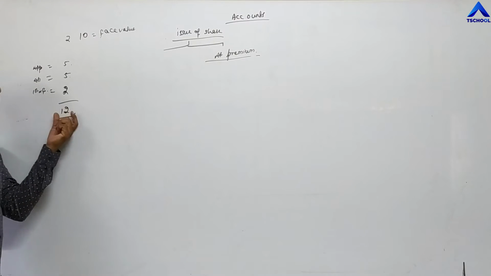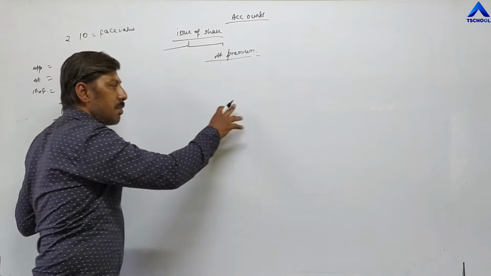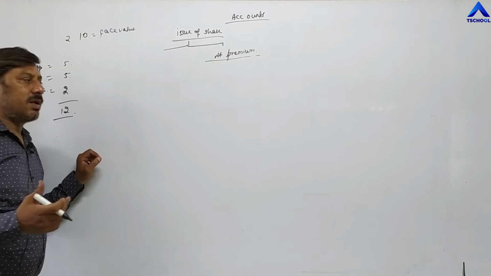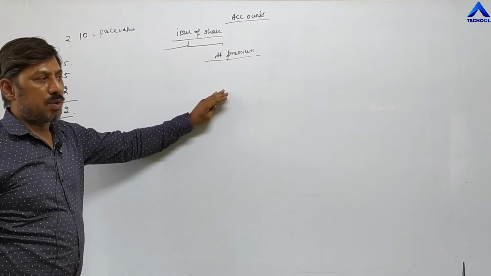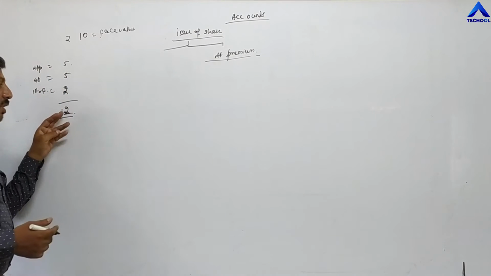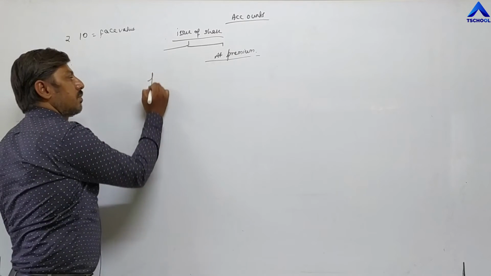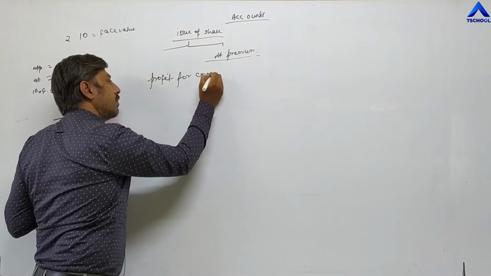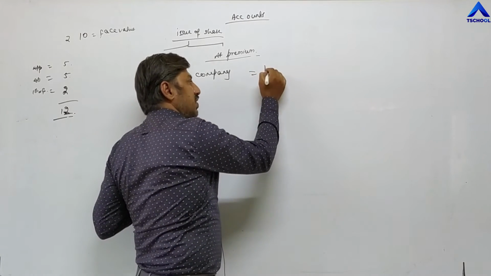Why are investors paying more than the face value? Because they know that this company has a good reputation in the market. Whatever amount is invested by us, very rapidly we can get a good return on the invested amount, and very easily we can recover this loss of 2 rupees. This is a loss for investors, but profit for the company. Premium is profit for the company, but loss for investors.